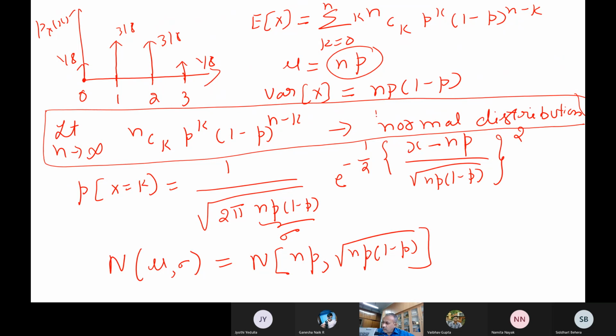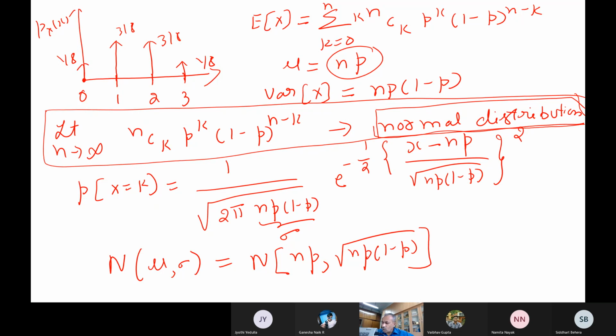you can see here what is happening. So what is happening when n becomes very, very large? It turns out to be a normal distribution. So you can approximate your binomial distribution by a normal distribution itself.